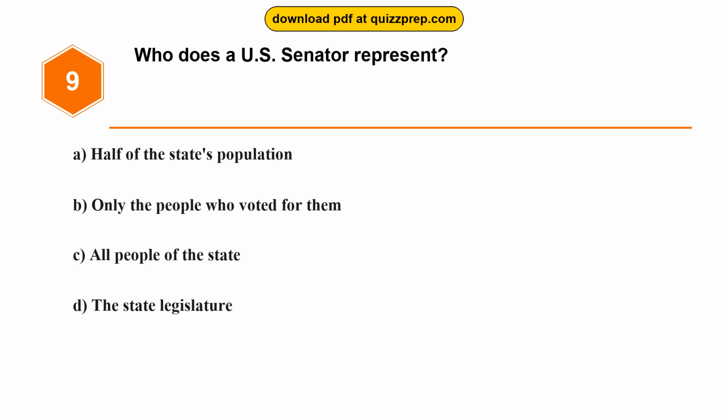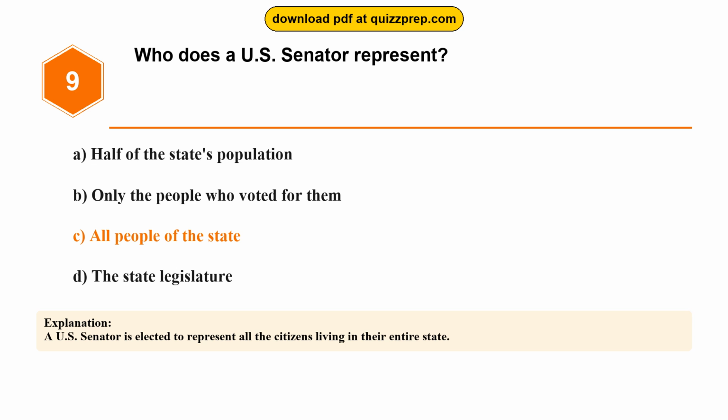Question 9. Who does a U.S. Senator represent? Option A, half of the state's population. Option B, only the people who voted for them. Option C, all people of the state. Option D, the state legislature. The correct answer is option C, all people of the state. A U.S. Senator is elected to represent all the citizens living in their entire state.